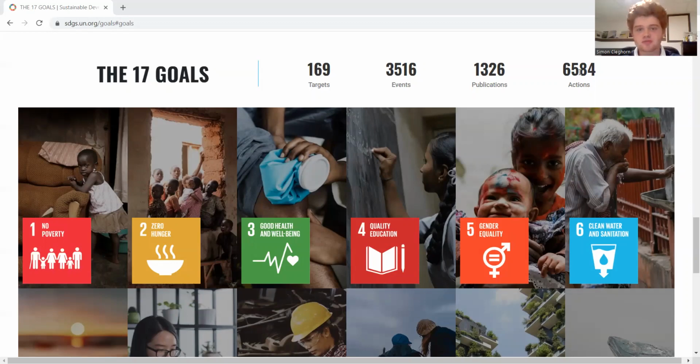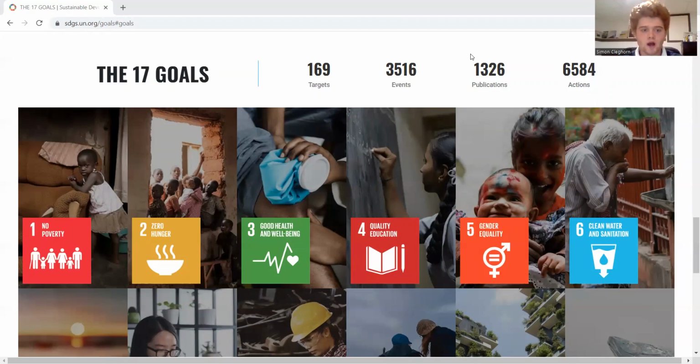In this video, we're just going to briefly iterate through the 17 goals for sustainable development as outlined by the United Nations. So the 17 goals are a set of targets that the UN hopes to achieve by the year 2030. As briefly described in the course, there are 169 targets, as you can see in the top of the screen here, and these essentially just outline if the goals are being met. And yeah, so let's just dive right into it.